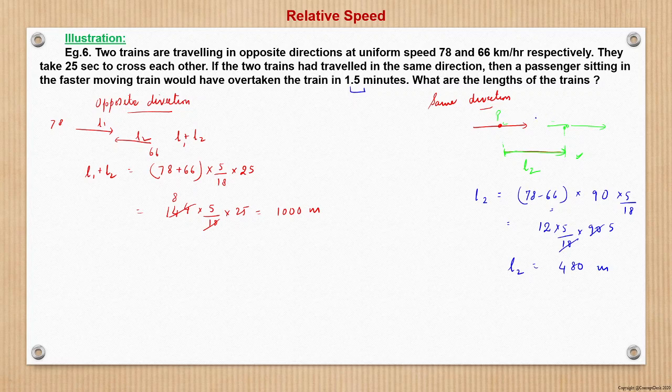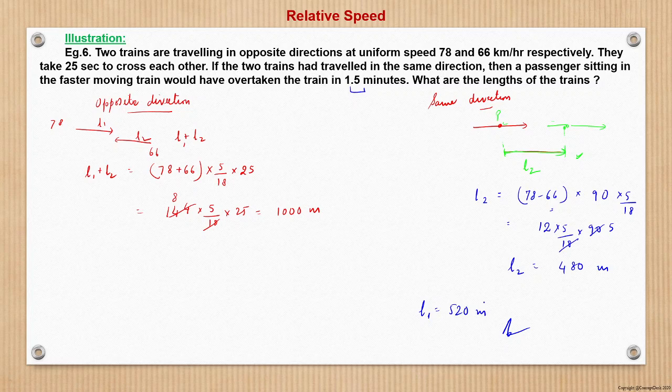So what are the lengths of the trains? Length of the two trains combined is 1000 meters. N2 is 480. So N1 is nothing but 520 meters. This is the answer to this question, right?